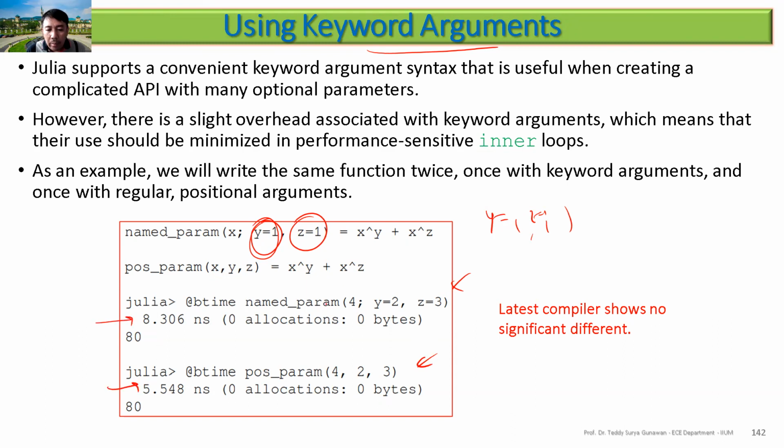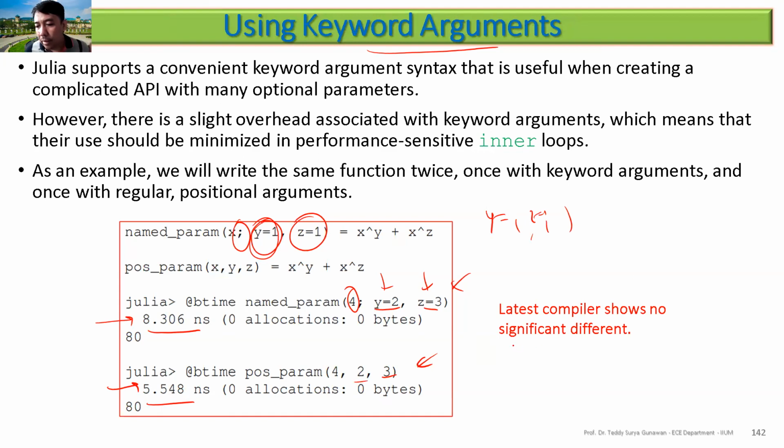Using the named parameters, you put it like this. You need to separate by semicolon here the named and unnamed parameters, so you can combine them: I'm not naming this one, but I'm naming this one. So you can see here 8.3 and this is 5.5.